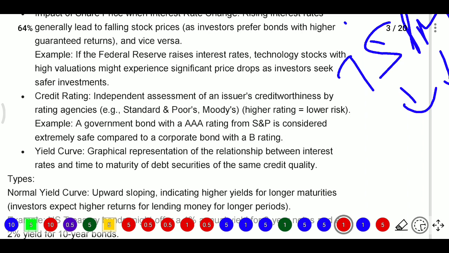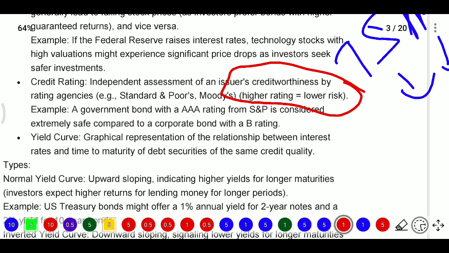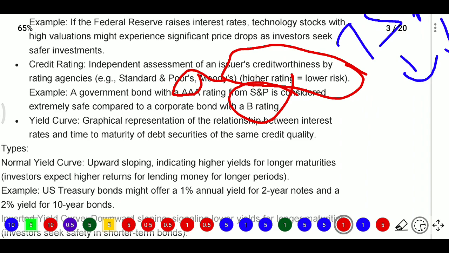Wherever a high rating is provided, there will be low risk. For example, for a government bond, these companies will give a triple A rating from S&P, which means it is extremely safe compared to corporate bonds with a B rating. So the government has a triple A rating, and corporate bonds may have a B rating.